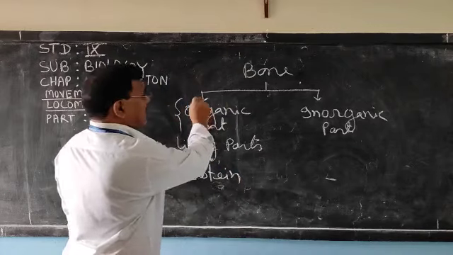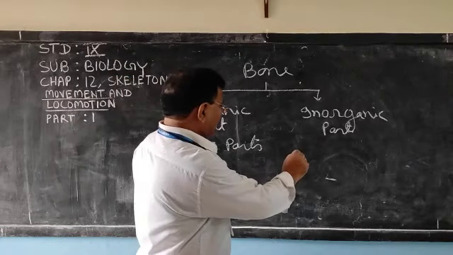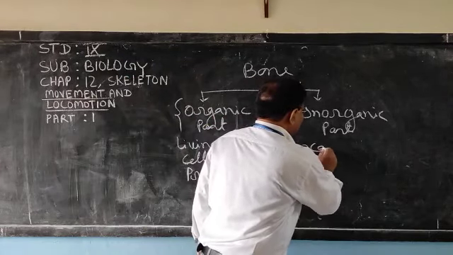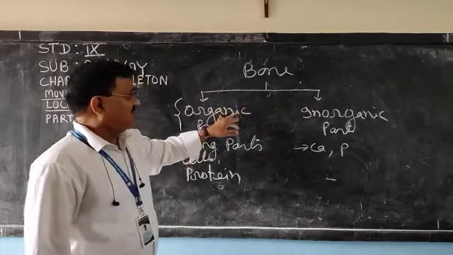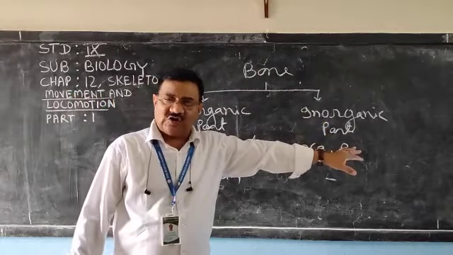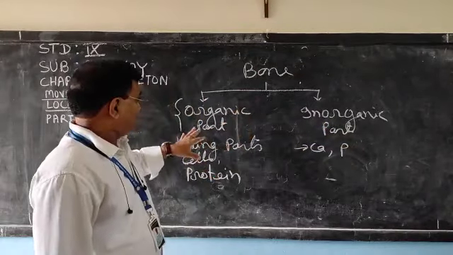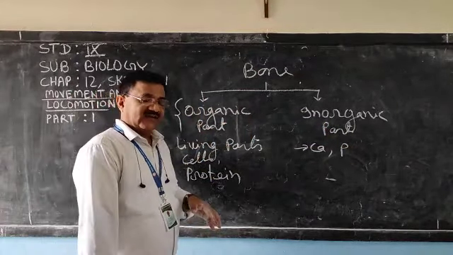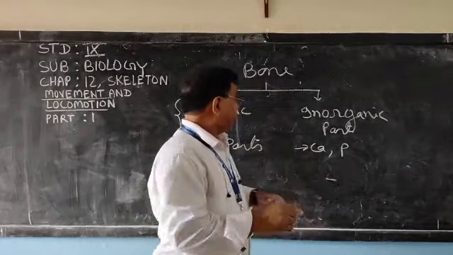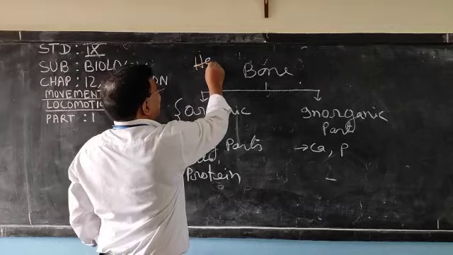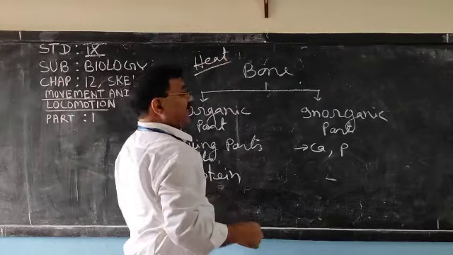These are the living part, organic part, and inorganic part containing calcium and phosphorus. So bone is made up of organic as well as inorganic parts. Now, as far as the organic part is concerned, try to understand: if you heat a bone, what will happen?